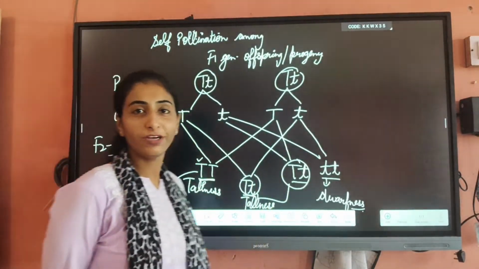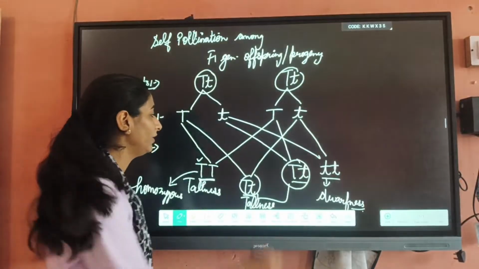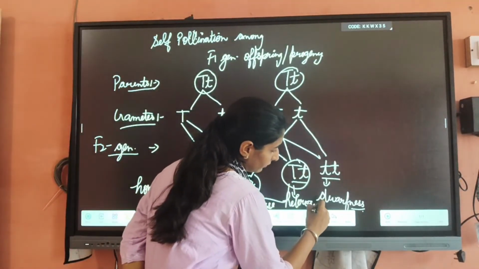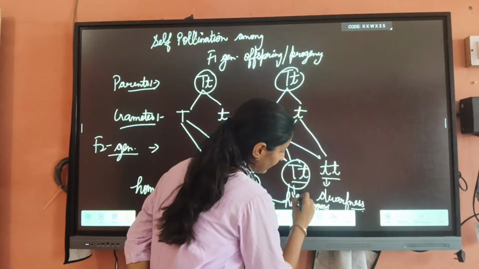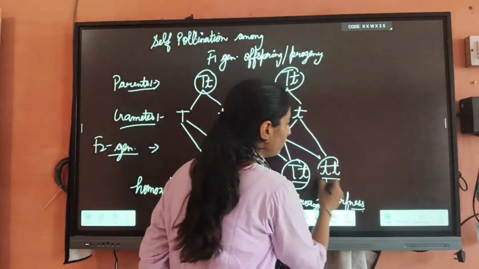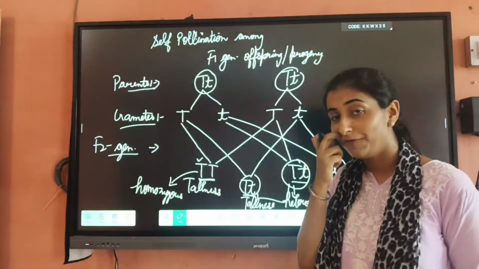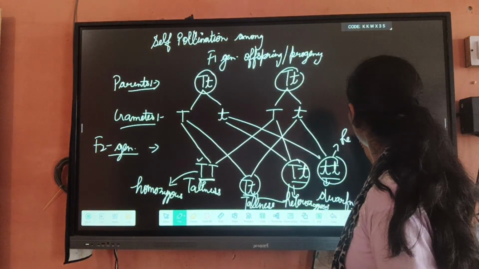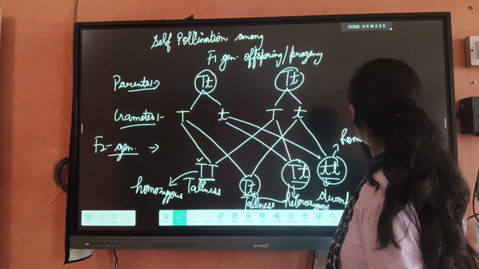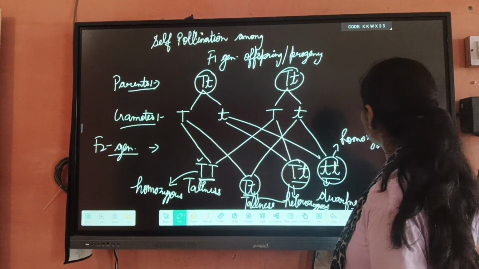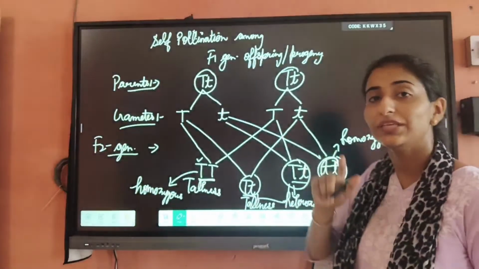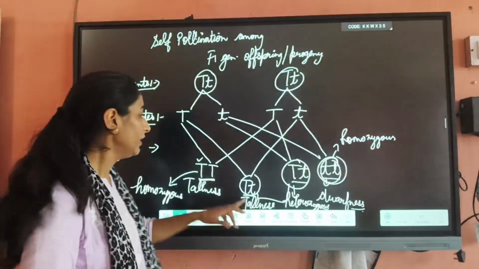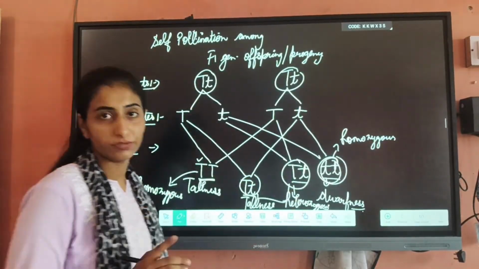If they have two different types of genes, it means they show the heterozygous condition. Now, here you will see this showing the dwarfness. If they are showing the dwarfness, it means they show the homozygous condition. Why? Because they have two same type of genes. That's why they show the homozygous condition, and these both show the heterozygous condition.